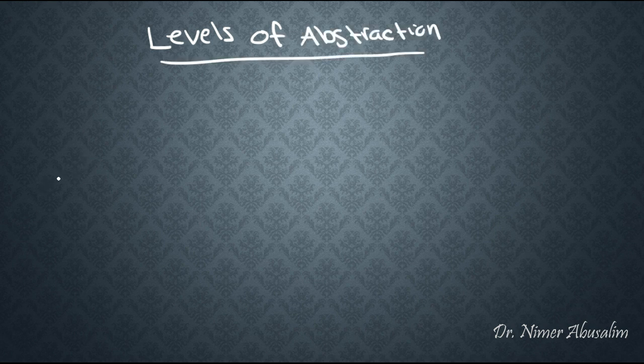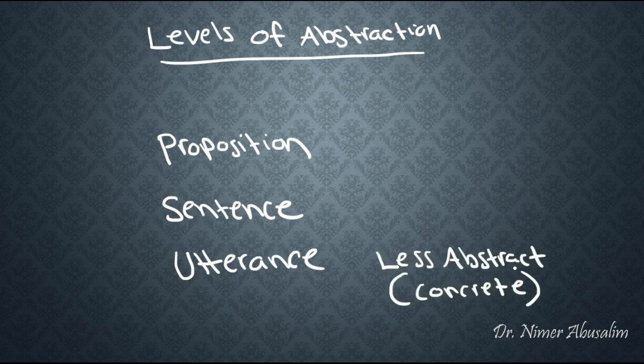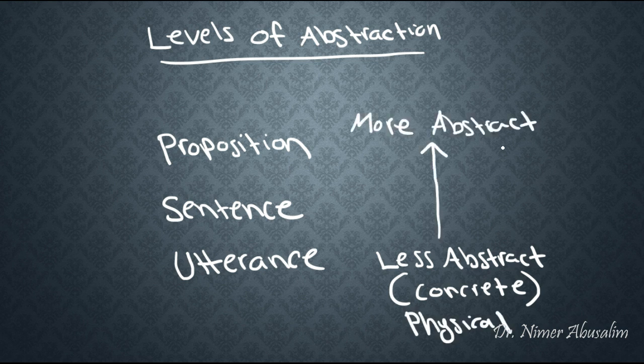Today we talk about levels of abstraction. So basically there are three levels of abstraction that we're going to talk about today. The basic form is called the utterance, a more abstract form is called the sentence, and then an even more abstract form is called a proposition. An utterance is less abstract, or concrete. It's something physical. As we move up, we get something more abstract. So this is something you cannot hear.